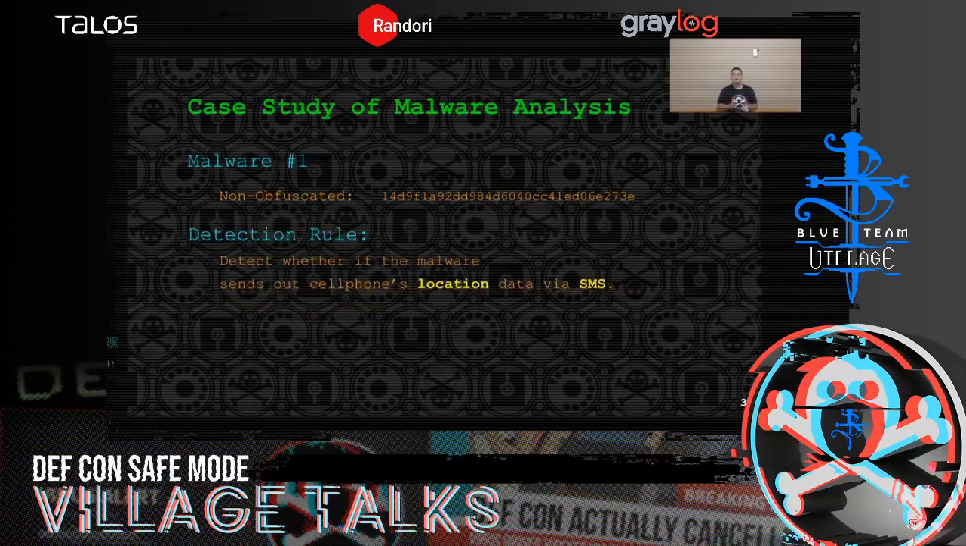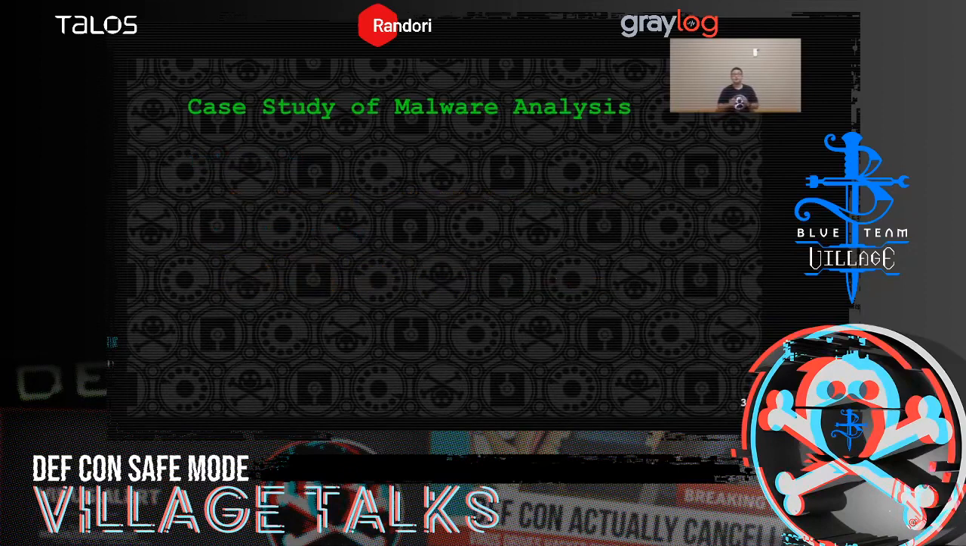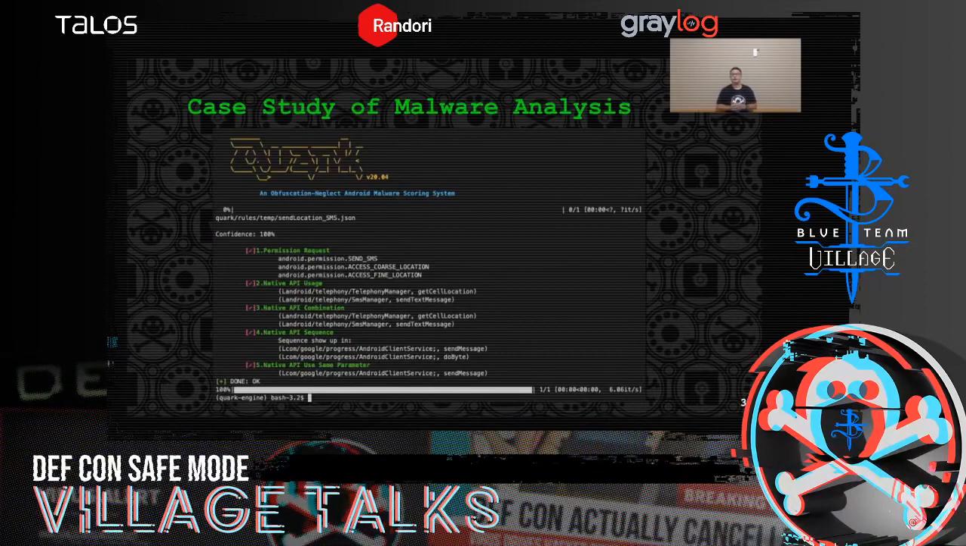Now let's look at the first malware. This is a non-obfuscated one. We will use the rule in QuarkEngine to detect whether the malware sends out the cell phone location data by using SMS. So this is the detailed report of QuarkEngine. In this report, the engine shows the detection result of one single malware behavior, or you can say one single malware crime.